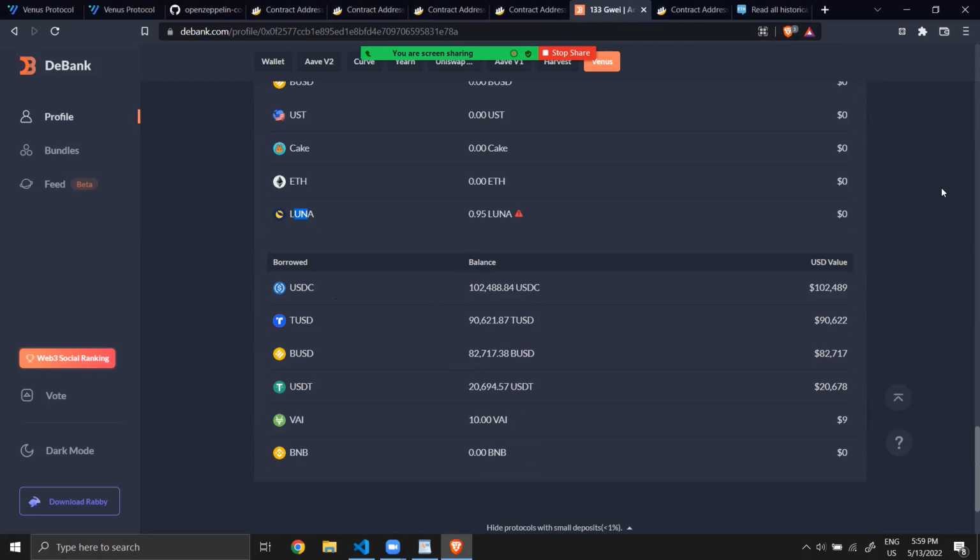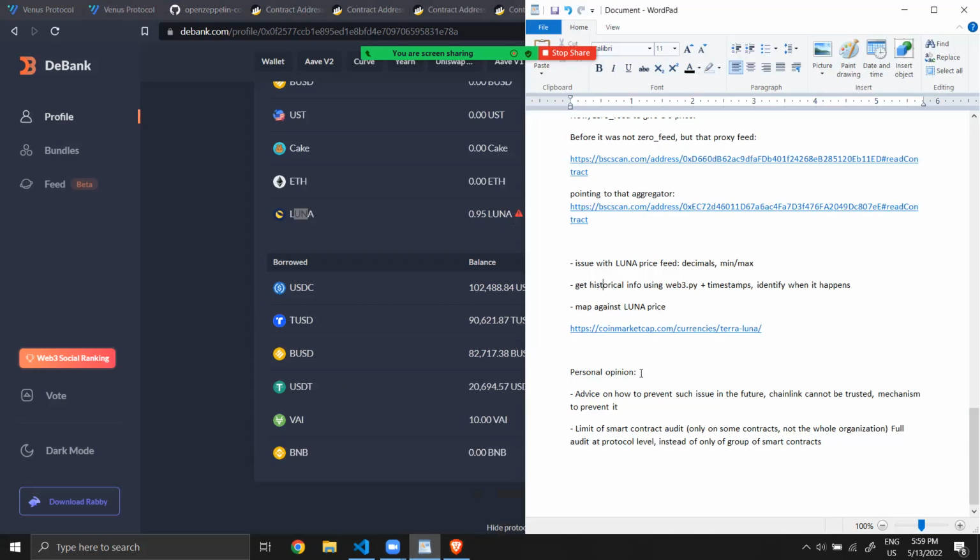Then they used PancakeSwap to buy back Luna, to deposit it, and they did a loop until Venus figured it out and decided to pause the protocol, which was a very good thing. And I congratulate Venus for that reaction.